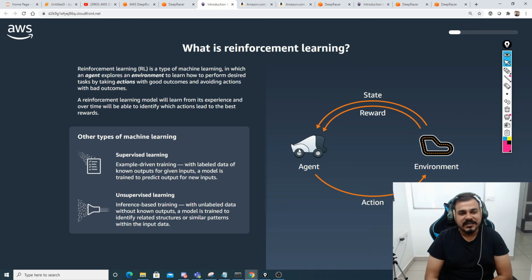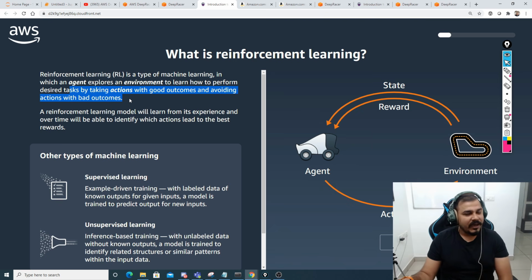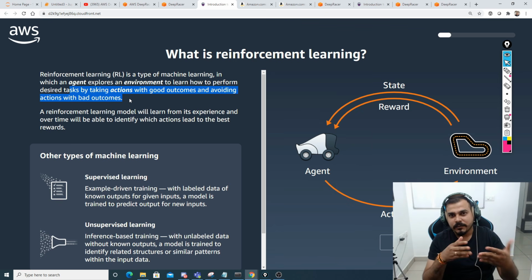So let's discuss what reinforcement learning is. Reinforcement learning is a type of machine learning in which an agent explores an environment to learn how to perform desired tasks by taking actions with good outcomes and avoiding actions with bad outcomes, right? As I told you, suppose I'm driving a car and it hits an object, that basically means it is driving badly, so negative rewards will be given.